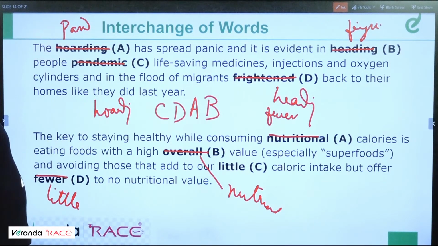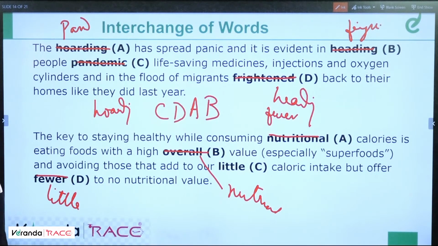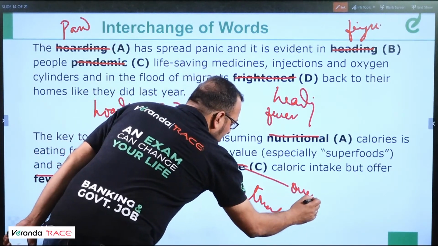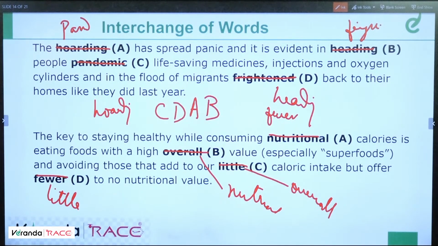Okay. The key to staying healthy while consuming fewer calories is eating foods with high nutritional value, especially superfoods, and avoiding those that add to our overall calorific intake, but offer little or no nutritional value.